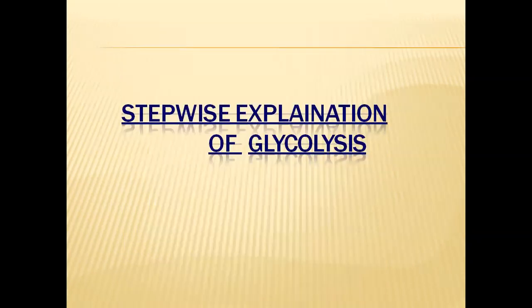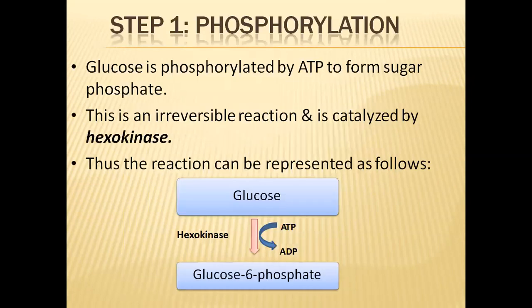Now let us see all these reactions stepwise. In the first step, what is happening? In the first step, phosphorylation of glucose is taking place. Glucose is phosphorylated by ATP to form a sugar phosphate, or glucose phosphate.